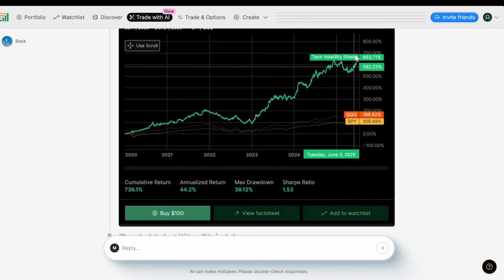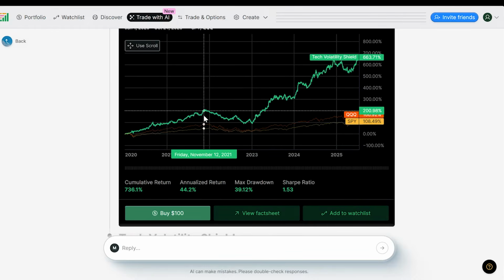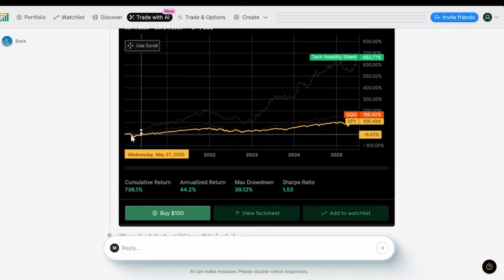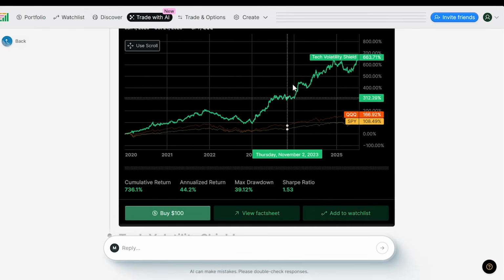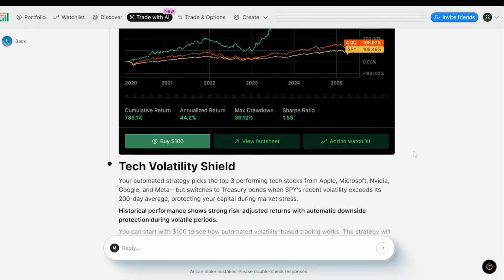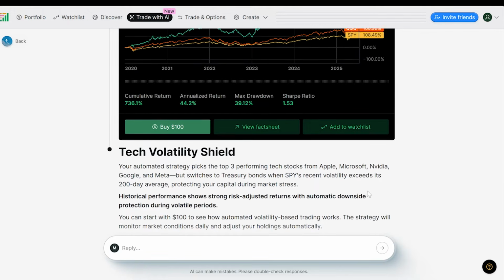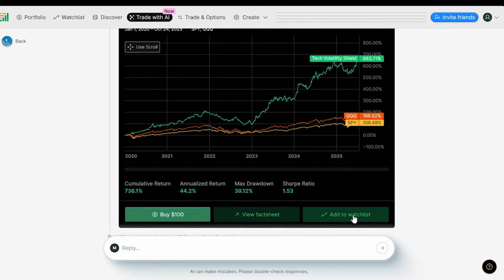It's calling it Tech Volatility Shield. I'm not sure how it comes up with these names, but essentially we have a back test of this strategy going back to 2020, and we can see that it's outperformed the S&P 500 index quite well over that time. It gives you a little bit of a summary about this. And then if you want to kind of start using this strategy or dive into it in more detail, you can add it to your watch list.